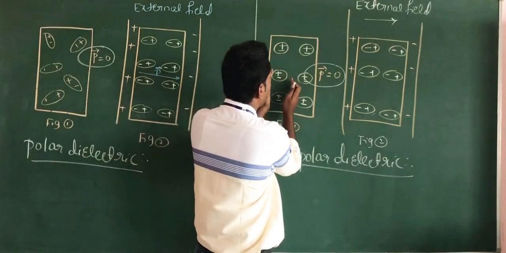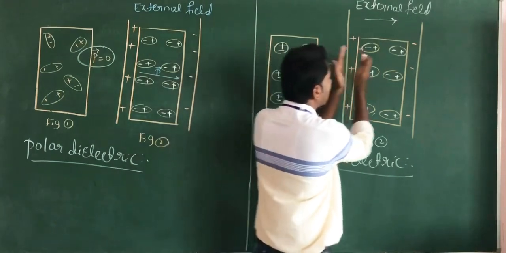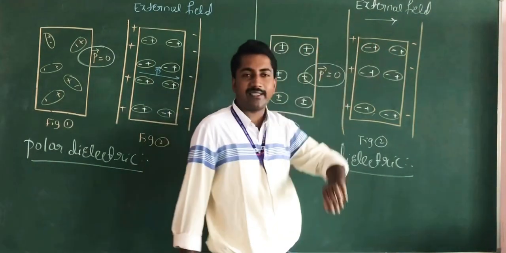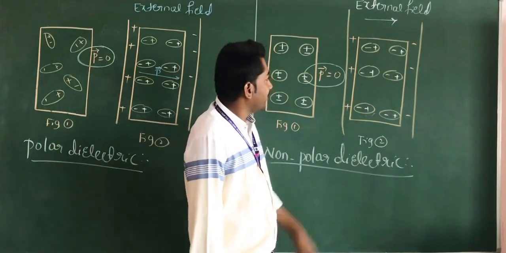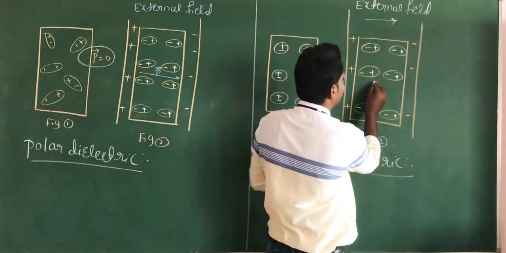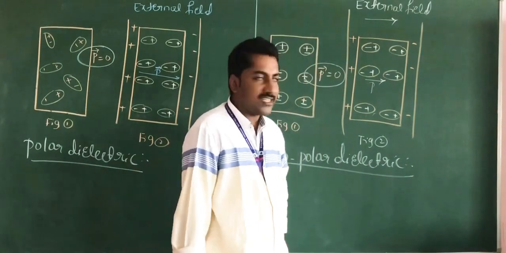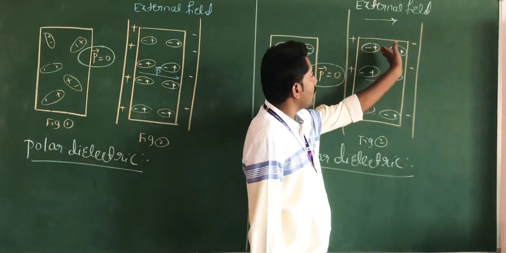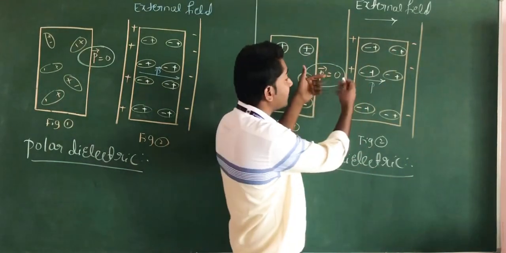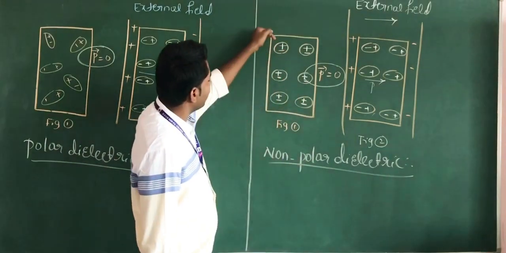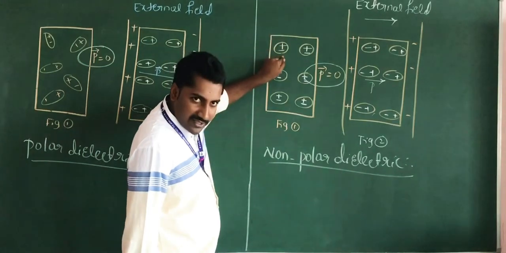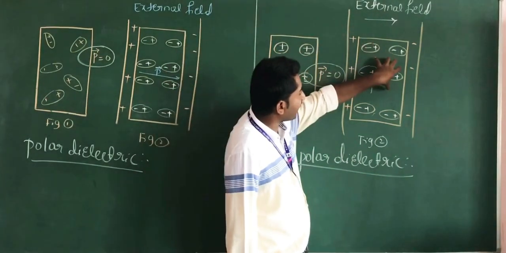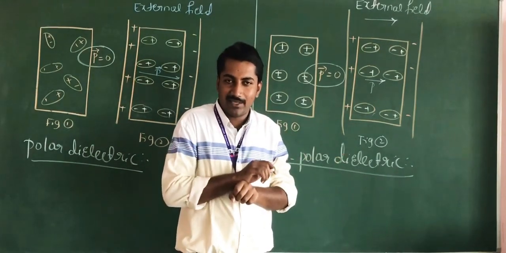But when these non-polar molecules are placed in the region of an external electric field, they arrange themselves along the direction of the field and a dipole moment is produced. The negative charges move opposite to the external electric field. In the absence of the field, the centers of positive and negative charges coincide, but in the field they are displaced from each other.